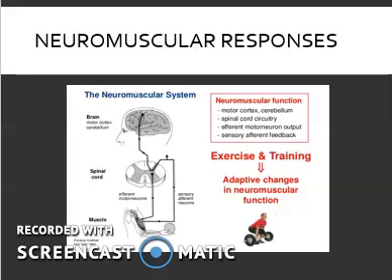This will be sent directly through the spinal cord and up to the brain. Heat will increase the speed of transmission as well as the Golgi tendon organs.